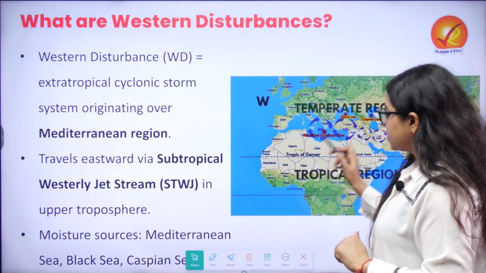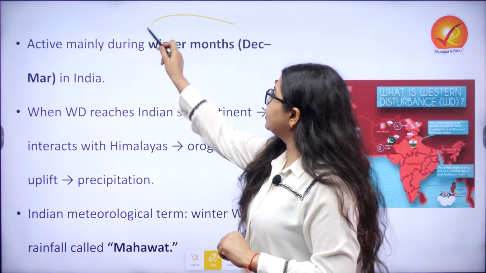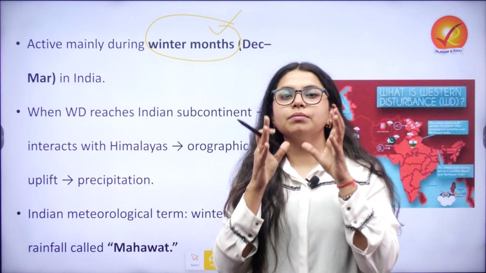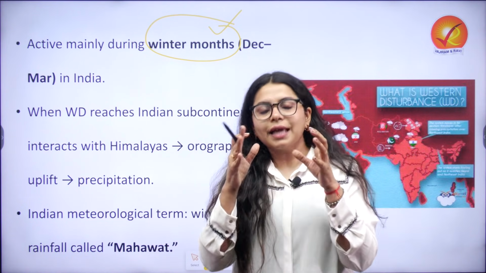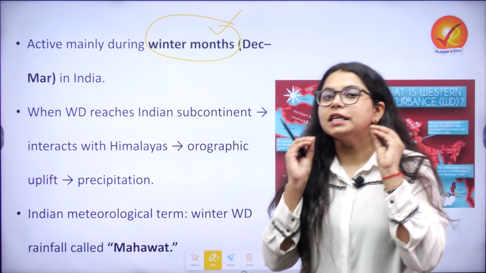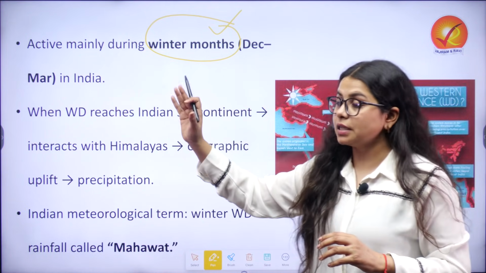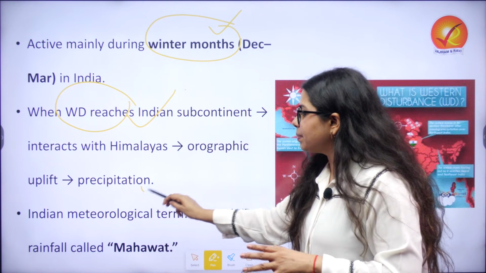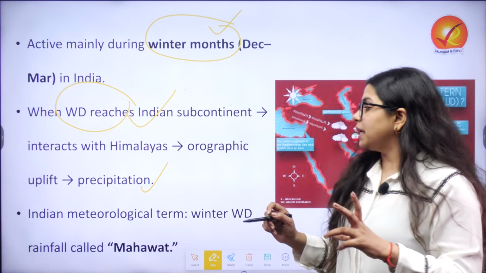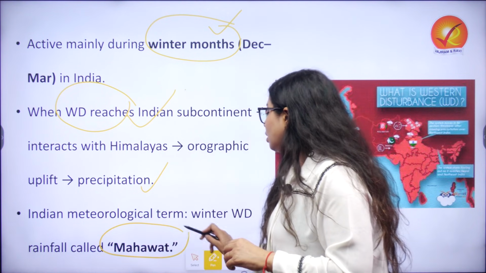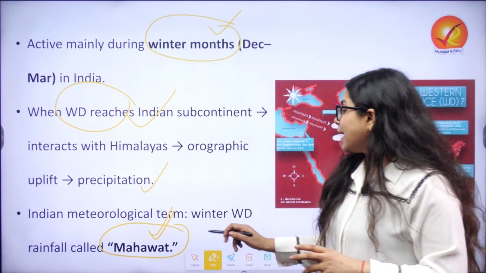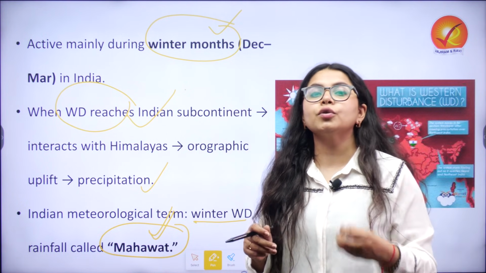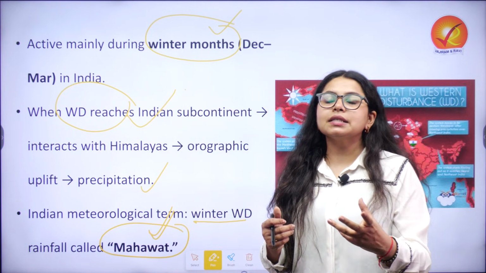Now when we are talking specifically about Western Disturbances, they are active during the winter months, that is December to March in India, and that is why you will see maximum rainfall during winters. The rainfall caused in winters is because of Western Disturbances. When a Western Disturbance reaches the Indian continent, it interacts with the Himalayas and then precipitation takes place. In many places you will find the term Mahavat, which is basically the winter Western Disturbance rainfall. Such terms are important if you want to put them as examples or case studies in your answers. They can be